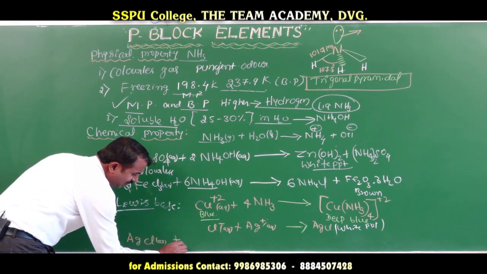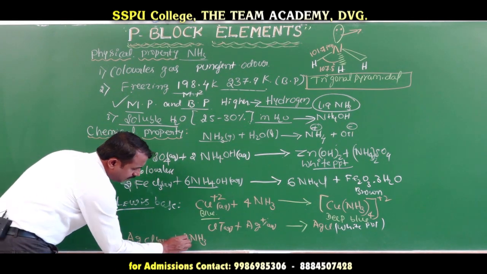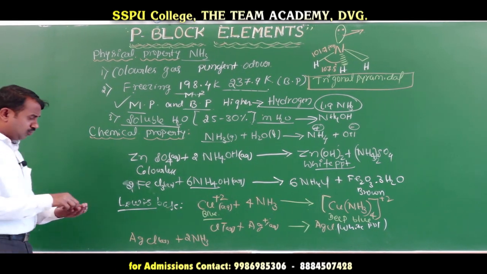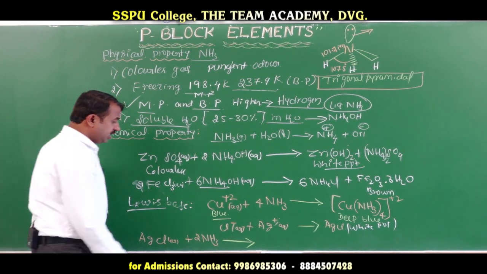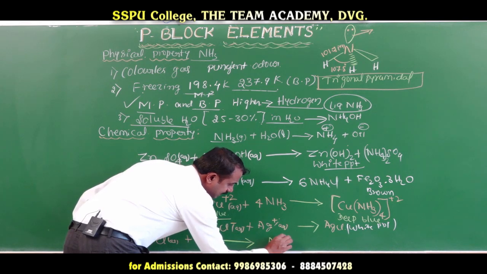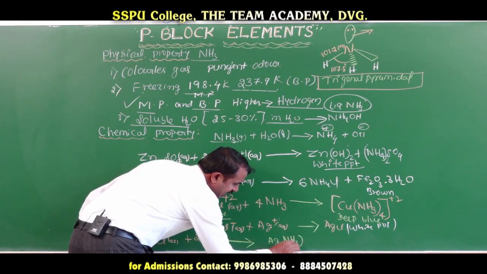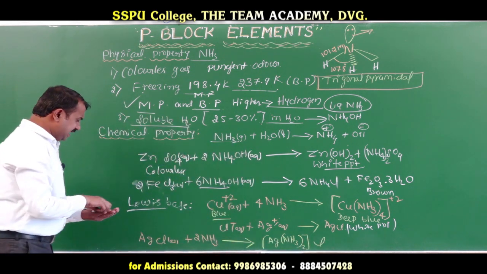When the AgCl white precipitate reacts with ammonia, it also forms a complex compound, with NH3 twice. Listen carefully.